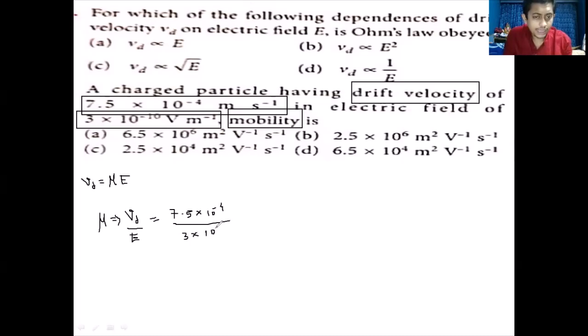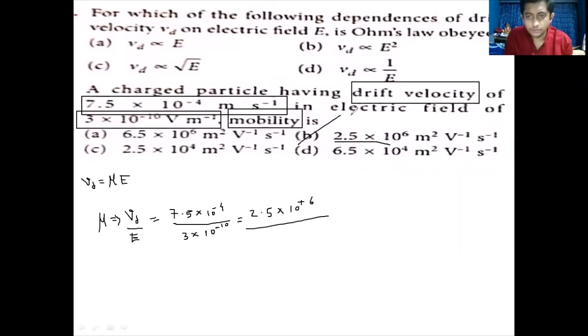Cool. So what do we do? We divide 7.5 by 3. If we divide that, we get 2.5. And the power of 10 is minus 4 plus 10, which is plus 6. So 2.5 into 10 raised to plus 6.